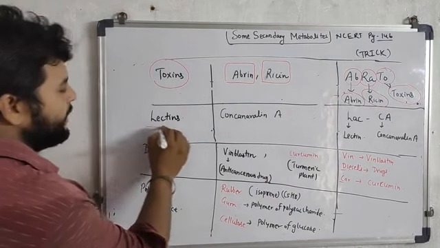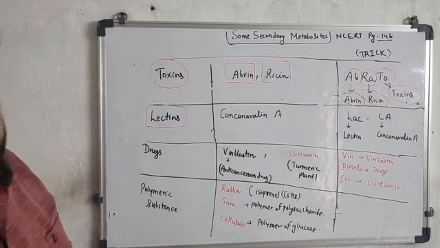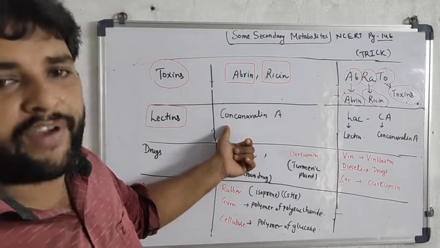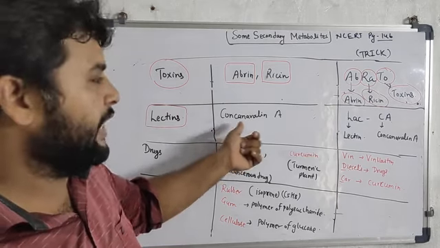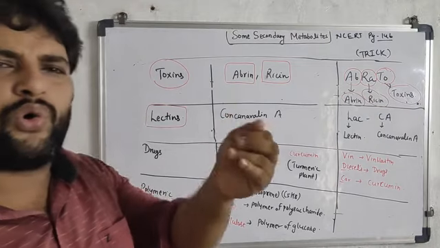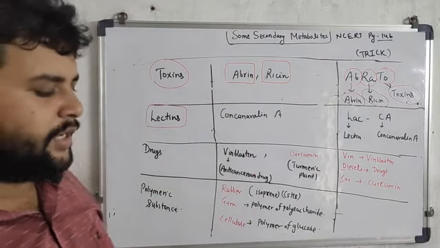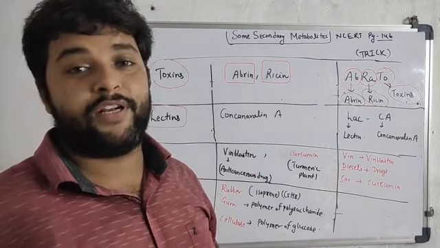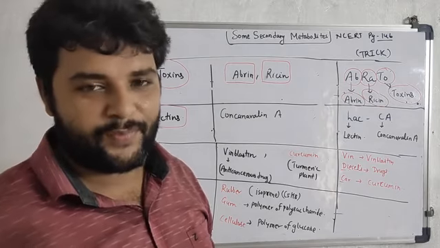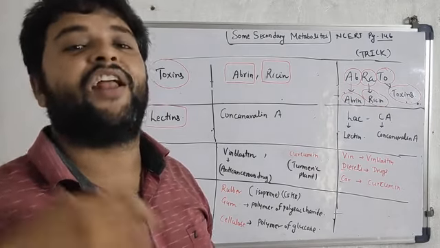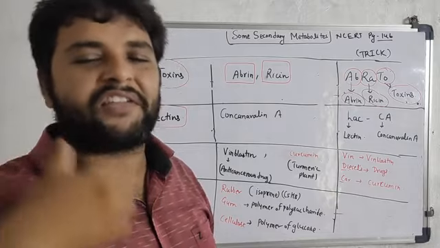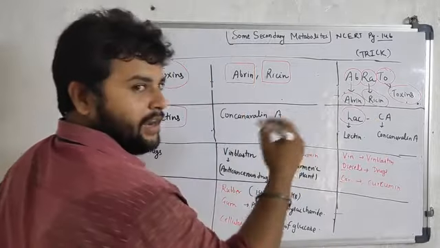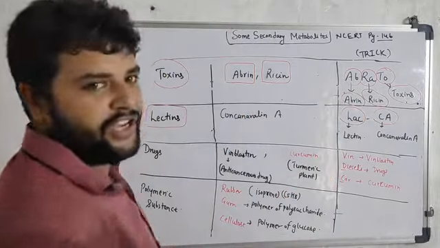Now the next secondary metabolite is lectins, and one example given is concanavalin A. You can also learn this with a simple trick. Do you know the CA, chartered accountant? As we know they charge very high, their salary is basically in lakhs, 1 lakh, 2 lakh, 3 lakhs. So the trick is lakh CA.